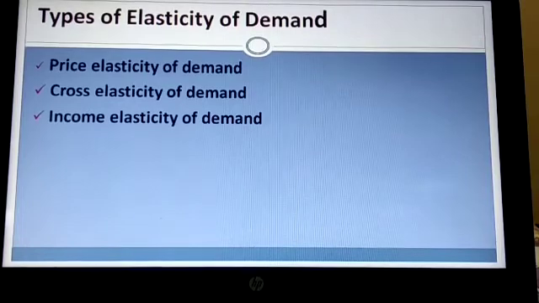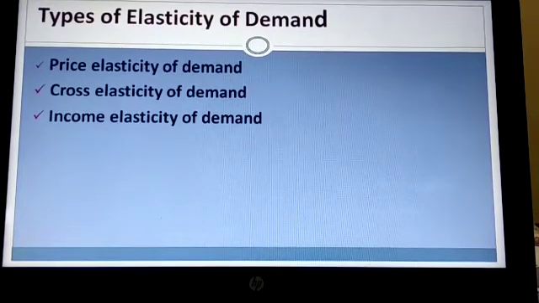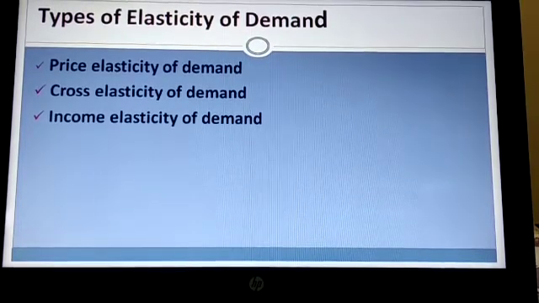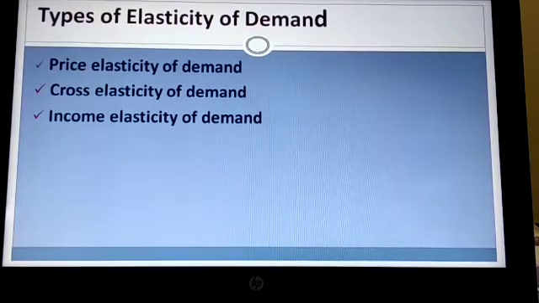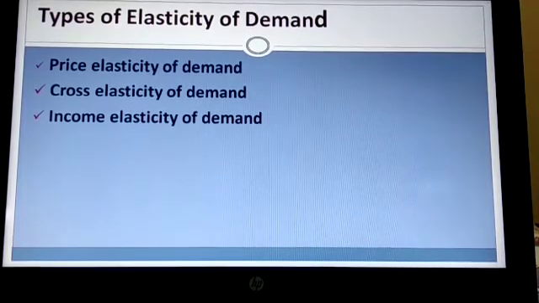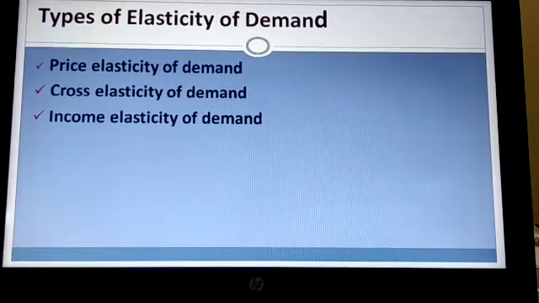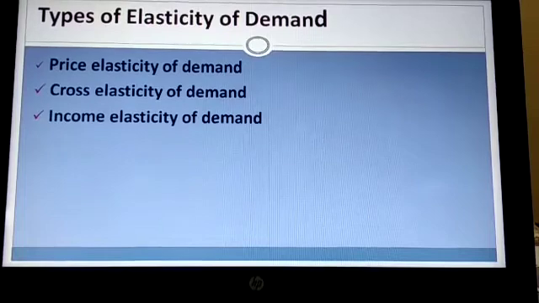What is the amount or extent of change due to other commodities, that is price of other related goods, substitute goods and complementary goods, that is termed as cross elasticity of demand. And what is the extent of change, kitna zyada change, what is the amount of change in quantity demanded because of income is called income elasticity of demand.